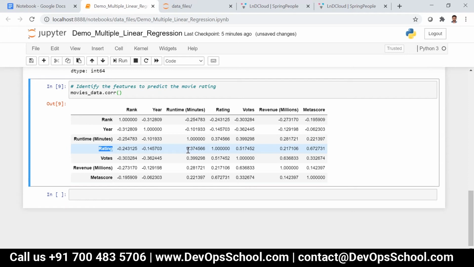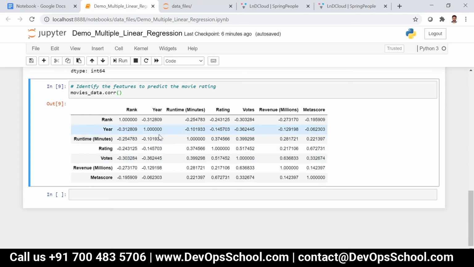You can see that with runtime minutes the correlation is 0.37, with votes it's 0.51, with revenue millions it's 0.21, and with metascore it's 0.67. So metascore and rating are very well correlated. There is also some negative correlation between some parameters, like year and rank, and rating and year. That is a negative linear relationship between those particular parameters.